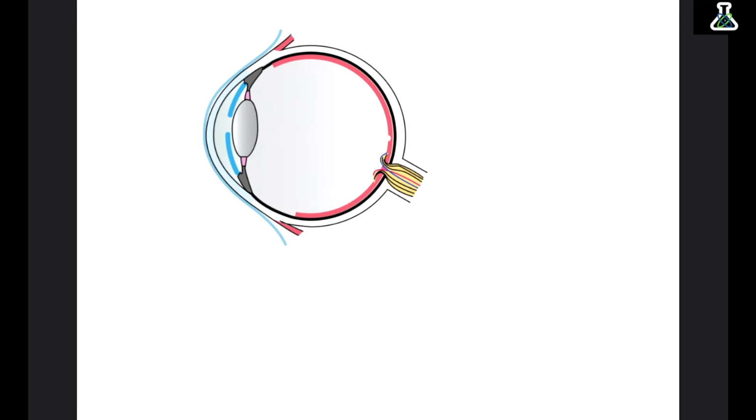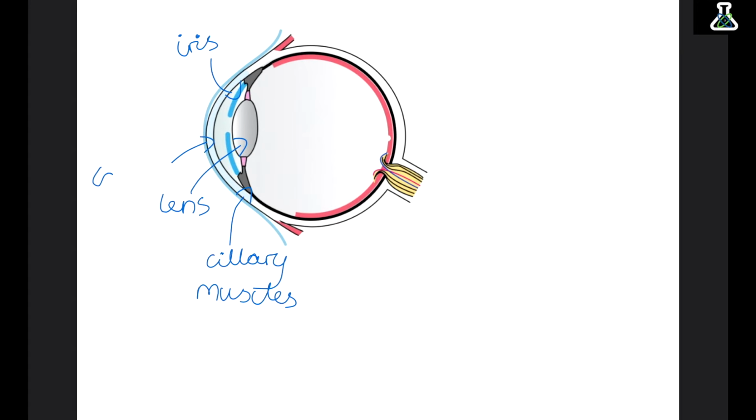So the eye is our receptor to help us see. There are lots of different parts of the eye to help us do this. At the front of the eye we have the lens, and this lets light into the eye and focuses it. To control the lens and how much it bends light we have ciliary muscles. We have the iris, which is the coloured part of the eye. The hole in the middle is the pupil, which allows light in. We have the cornea to help focus light.